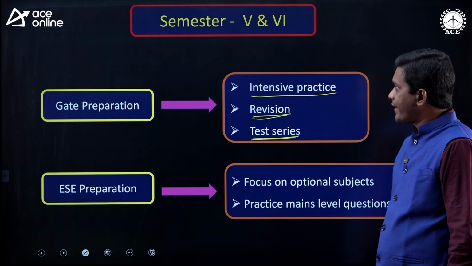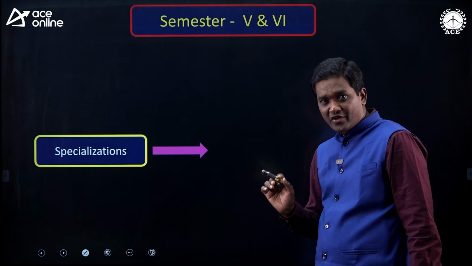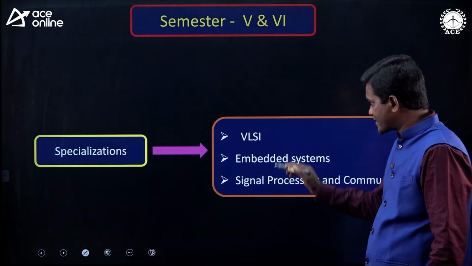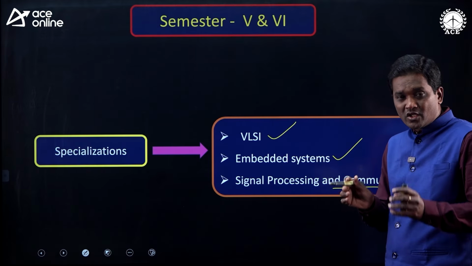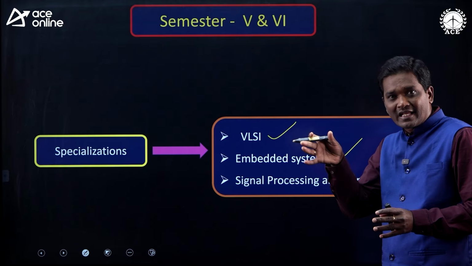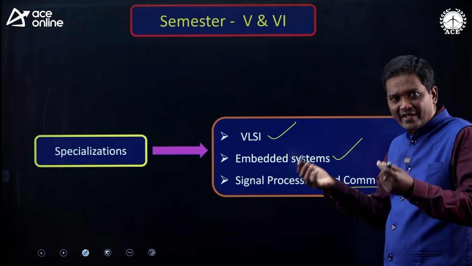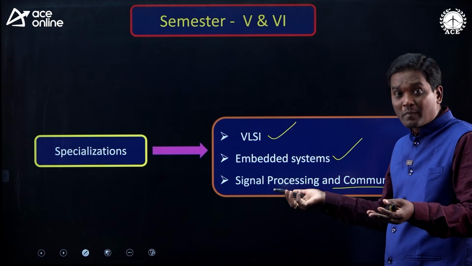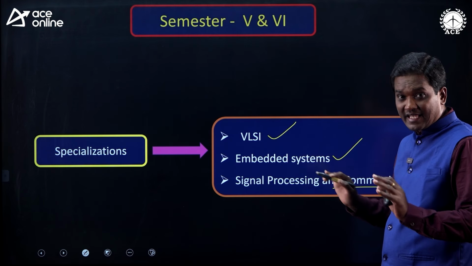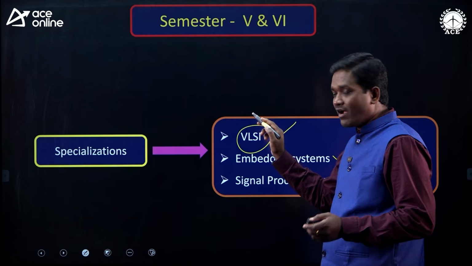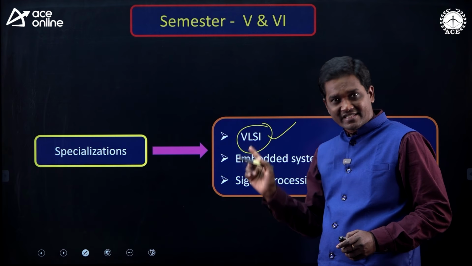Now, in semester 5 and 6, you are going to get some specialization subjects: VLSI, embedded systems, and signal processing and communications. Those who are interested in going down that path, try to concentrate on these subjects. Some of you may be interested in becoming a VLSI engineer, embedded system engineer, or signal processing and communication engineer. Those who are interested in the respective fields, please concentrate on these subjects. These are the specializations in semester 5 and 6.